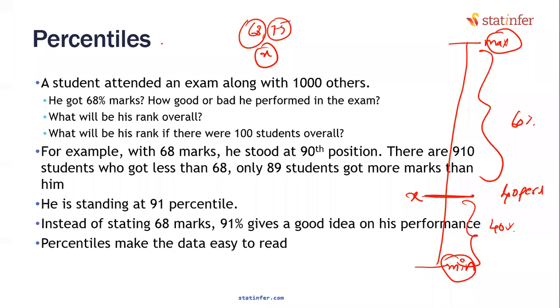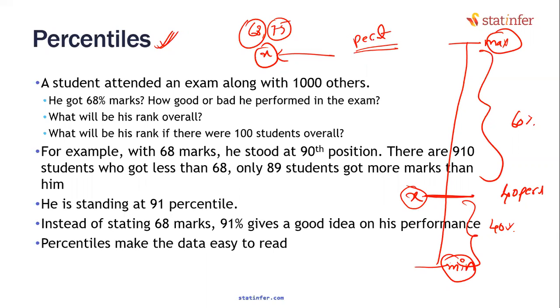So percentiles are pretty useful in several places. One of the most widely used applications is the comparison of marks. In some exams, especially competitive exams, they don't really care about X, how many marks you got. All they care about is your percentile value, be it CAT or GATE or SAT or MAT.